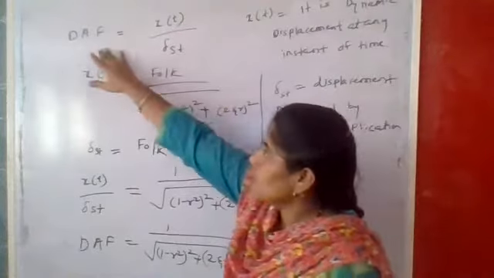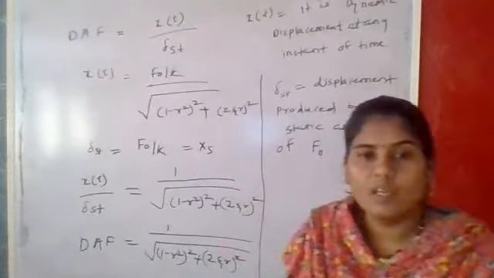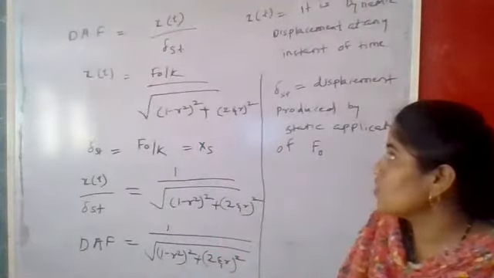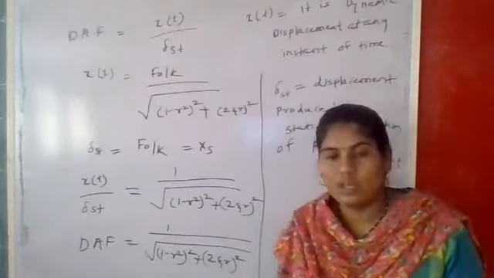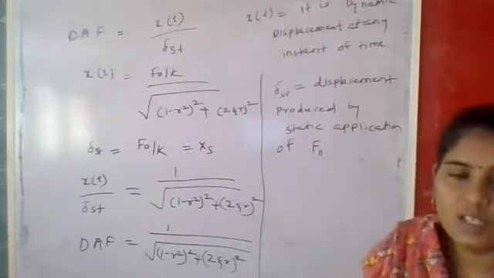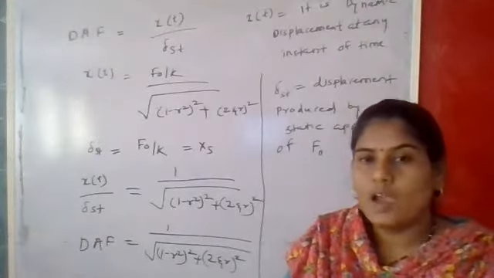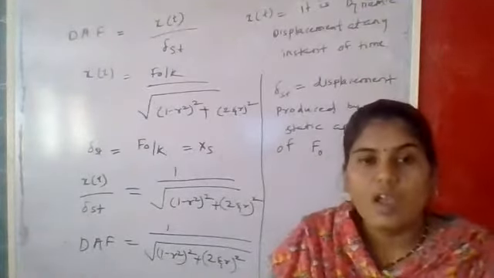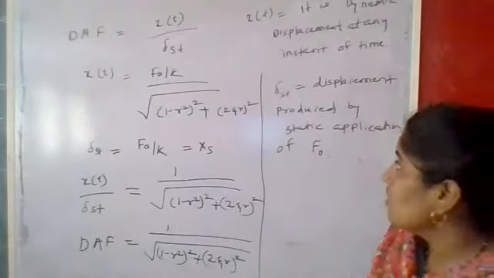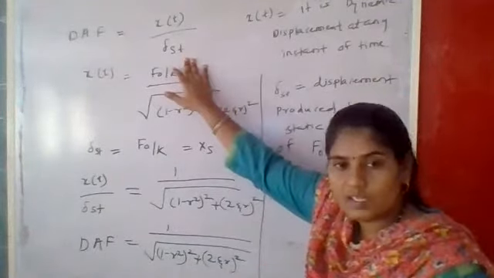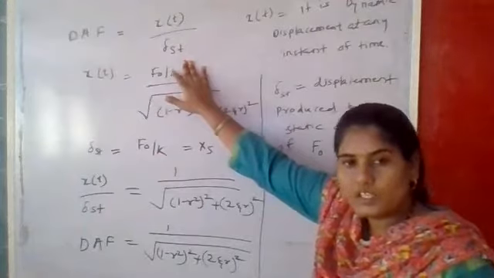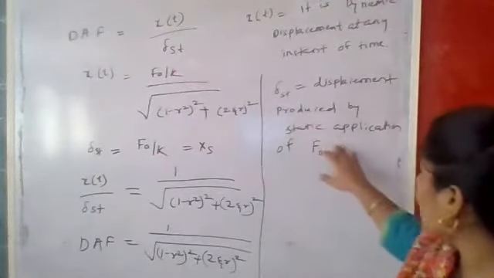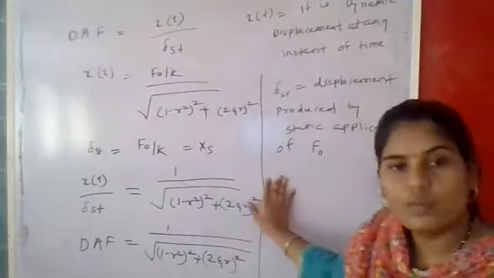So DAF, the dynamic amplification factor, is the ratio of x of t to del st, where x of t is the dynamic displacement at any instant of time t, and del st is the displacement produced by the static application of force F naught.